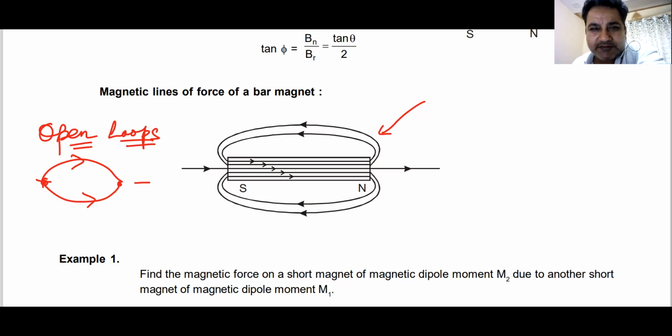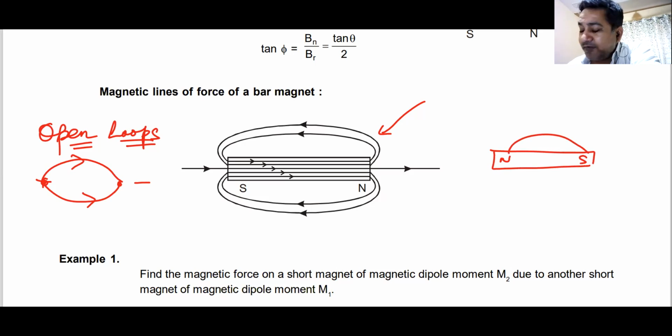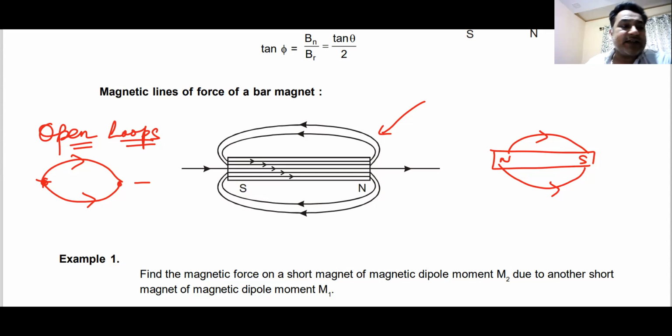The other way of saying this is that electric monopoles exist. You can have a single positive charge, it can have existence. You can have a single negative charge, it also has existence. But a magnet always comes in pairs. A magnet always has two poles, north and south. Outside the magnet, magnetic field lines go from north to south. Inside the magnet, the magnetic field lines go from south to north, and hence they are closed loops. Do we understand this? Can I have raised hands?